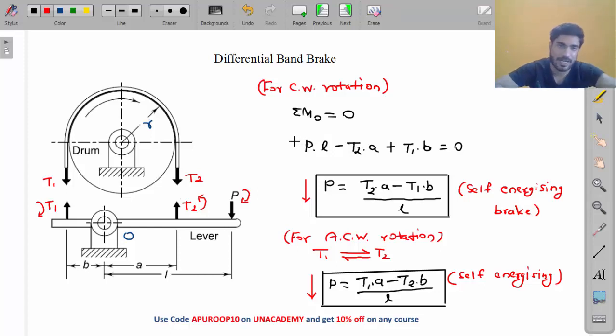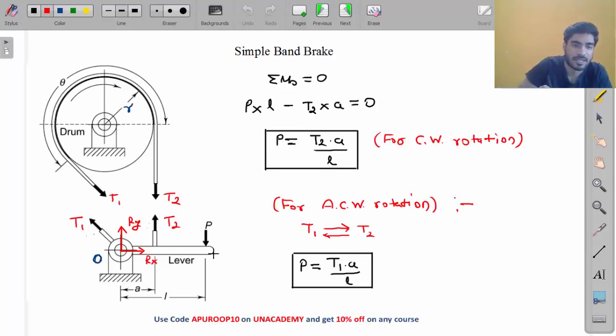Now last time I told you why P is reduced. Because friction force helps to apply the brake. Here who is helping to apply the brake? Understand this. See, my friend, here P is applying a clockwise moment, T2 is applying anti-clockwise moment and T1 is not applying any moment about the hinge.